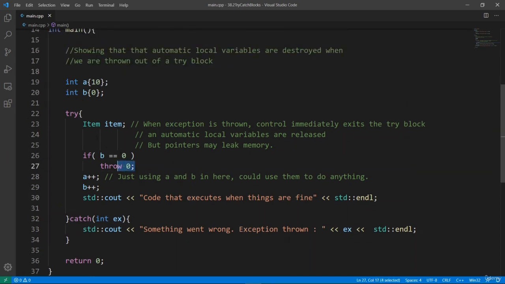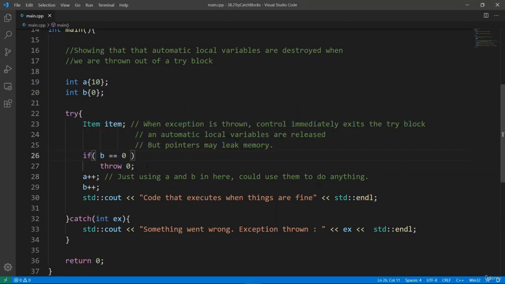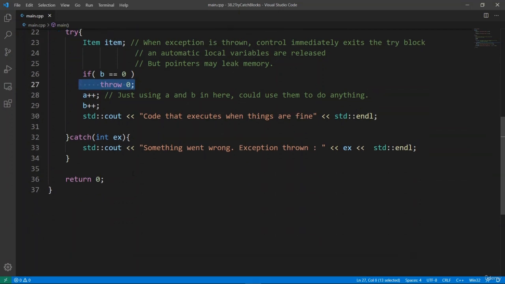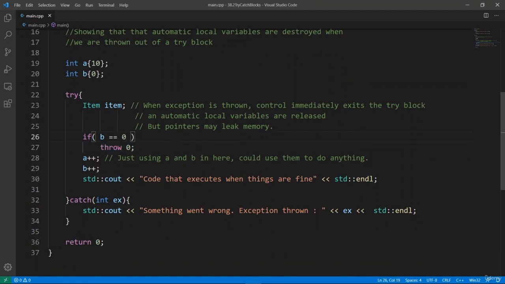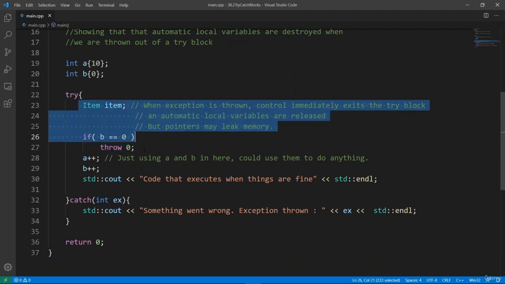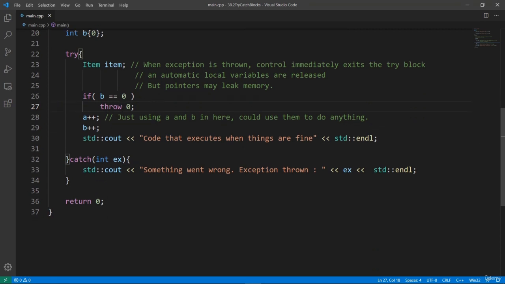And the local variables we have are going to be destroyed the moment code execution leaves the try block here. I really want you to see this. So if we run this program, we are going to hop in the try block. We're going to throw our exception here, and control is going to hop over in the catch block, and we're going to print the message here saying that something is wrong. And if we print this exception parameter, we're going to see that it was a 0.